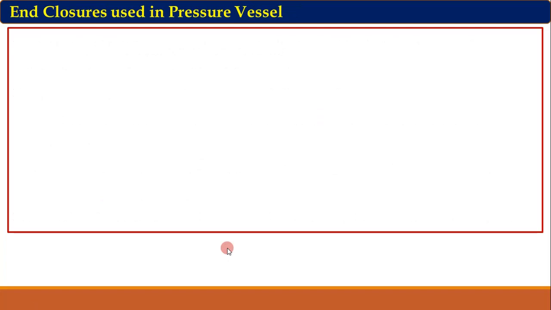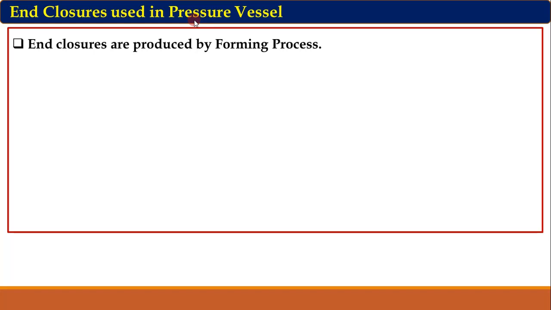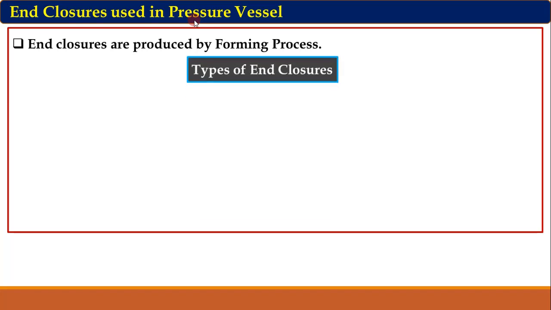Now let us go to the next part of this lecture, that is end closures. These end closures are required at both the ends of the pressure vessel to close it from both ends. There are different types of end closures. These end closures are manufactured by a forming process. So first, the types of end closures. There are two types of end closures.